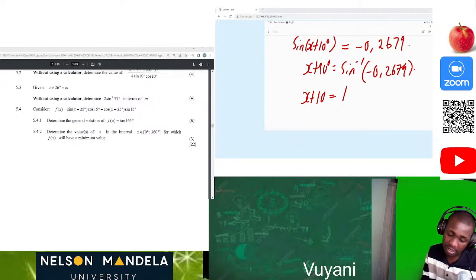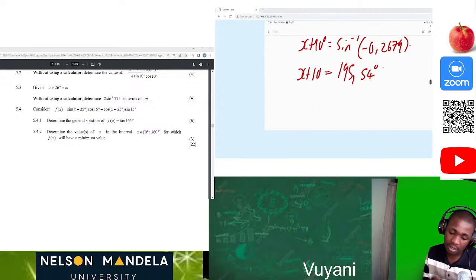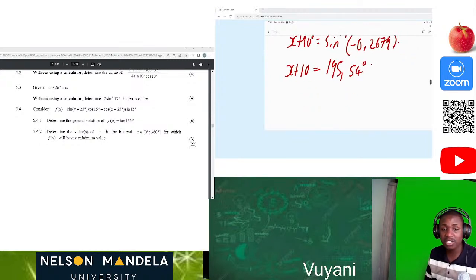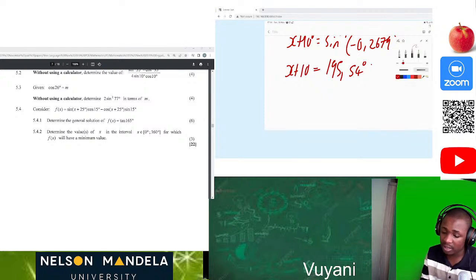So we have 195,54 degrees. Now we know that for the general solution of sine, let me write it down first, then I'm going to erase it.